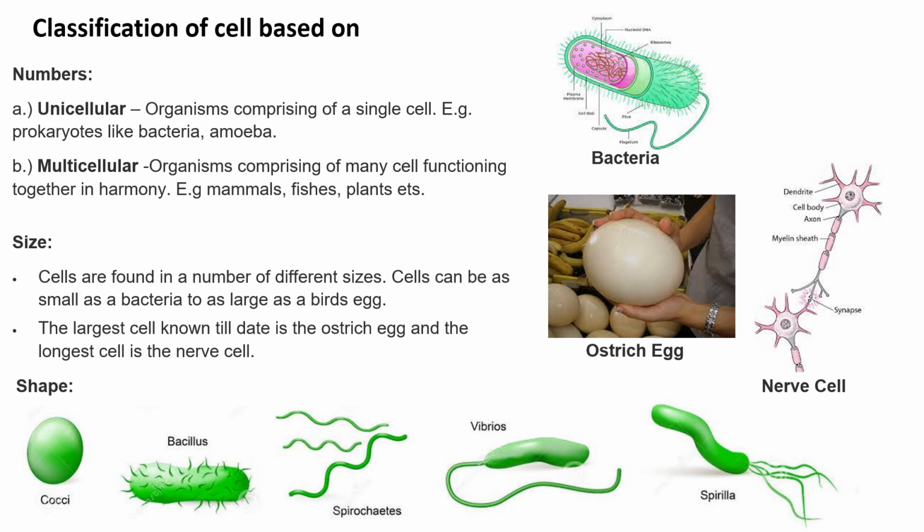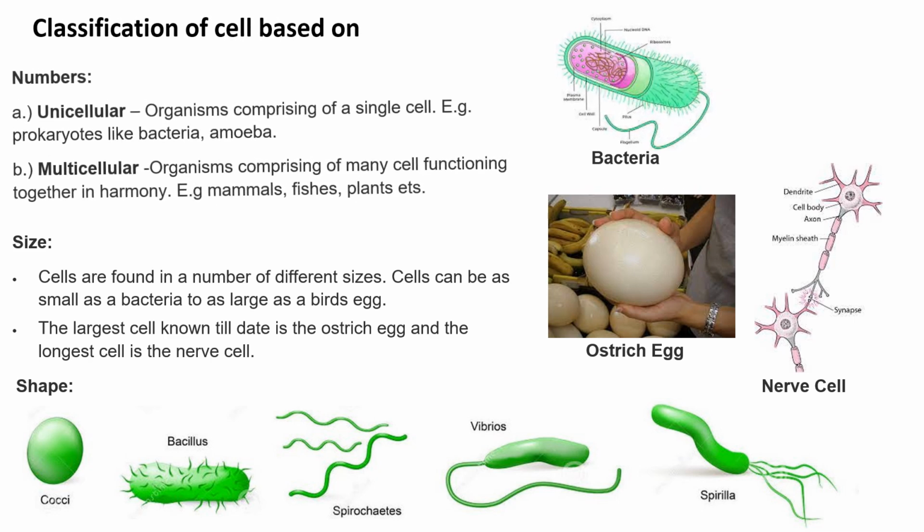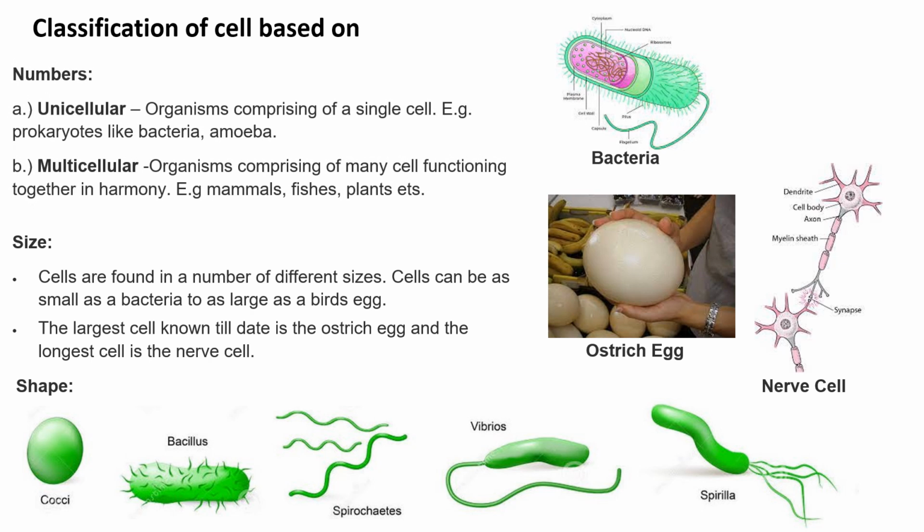The first aspect we shall study is the number of cells present, that is unicellular and multicellular. What is uni here? Uni means single. A single-celled organism or a multicellular organism. So what is meant by a single-celled organism?